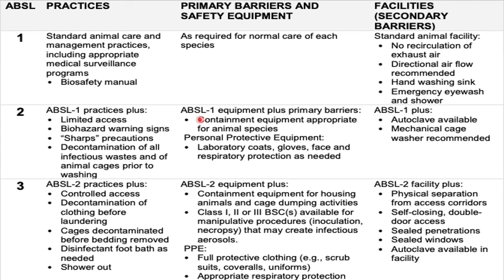Also, the personnel will have to wear lab coats, gloves, and face and respiratory protection during the performance of experiments in such facilities. Also, the secondary barriers required are the ABSL 1 plus an autoclave and a mechanical cage washer.